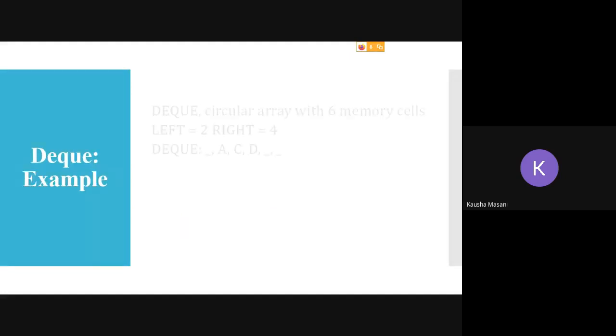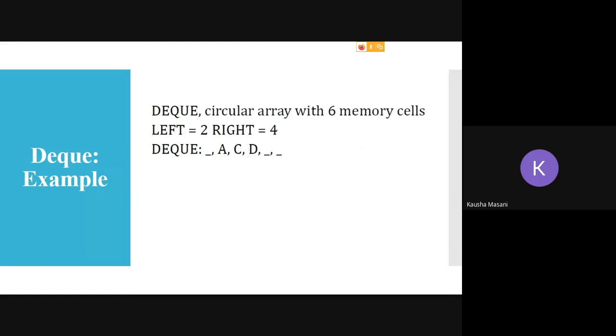For example, we have a circular array with 6 memory cells. Again, this left and right is the naming convention for front and rear, and we have done the DQ operation. The blanks are the available memory spaces, and A, C and D are the elements which were NQ'd.